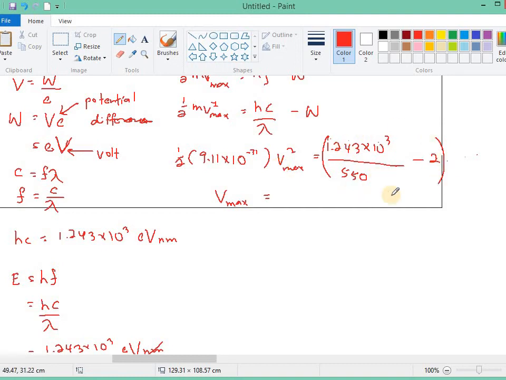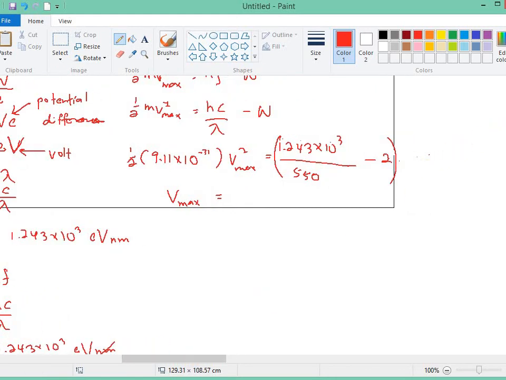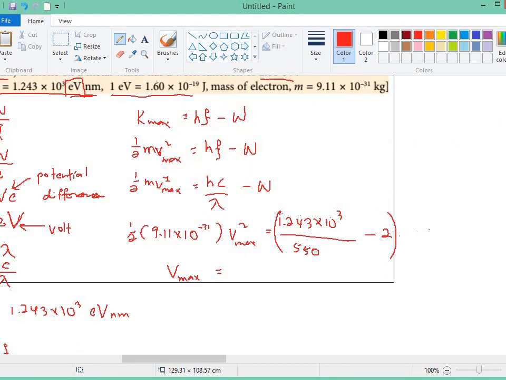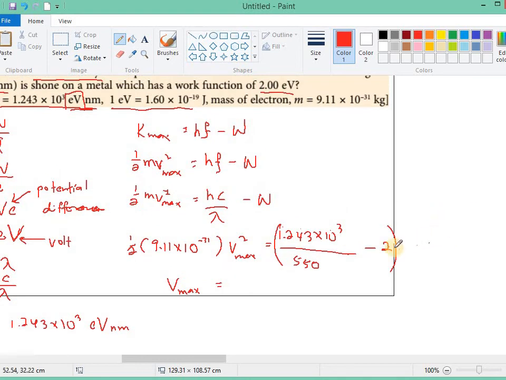So this is in electron volt, so we must convert into joule. That means the number of electron volt must be times 1.6 times 10 power by negative 19.